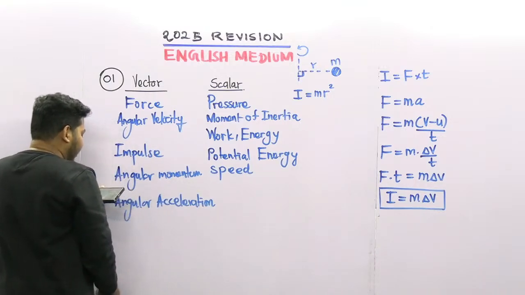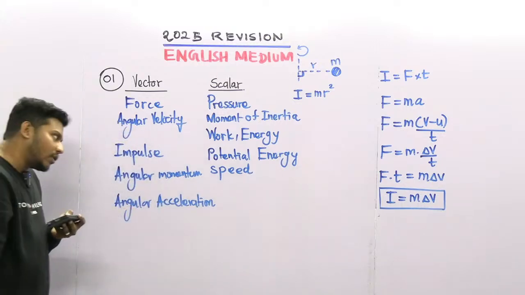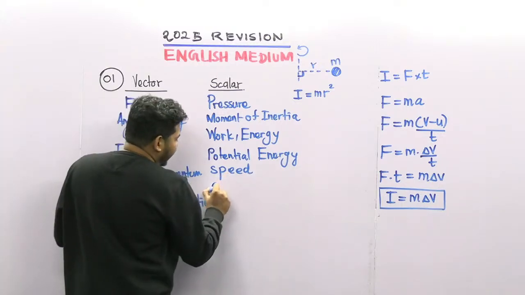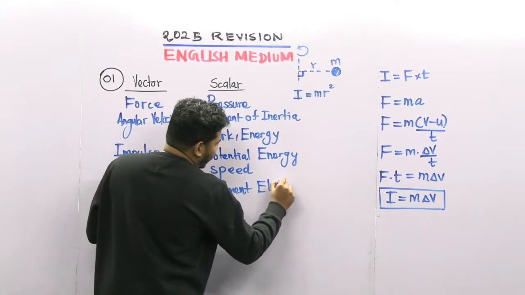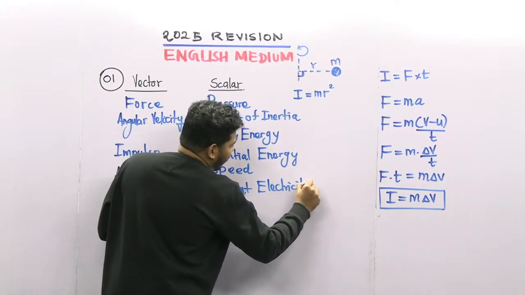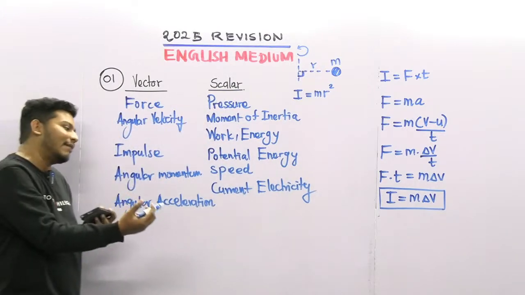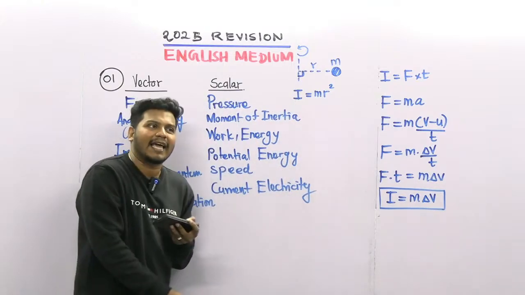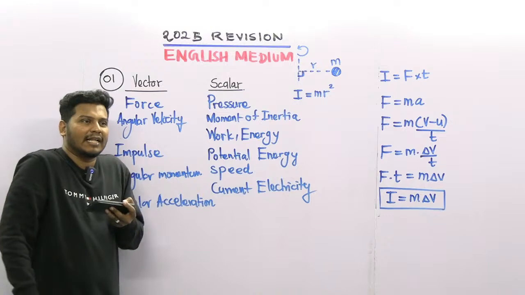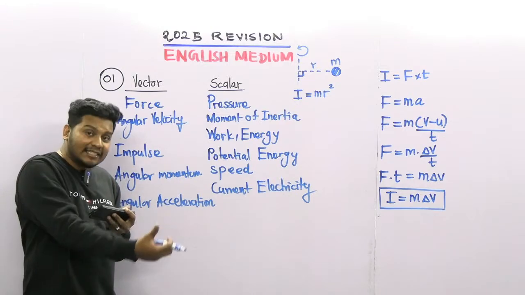Current electricity, we know that electricity is a scalar quantity, right? But in electricity, some revision students know this one, but most of the 25 students, I think, don't know about this electricity part because they didn't study.